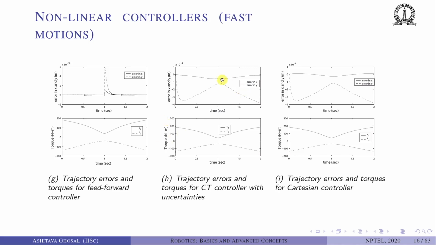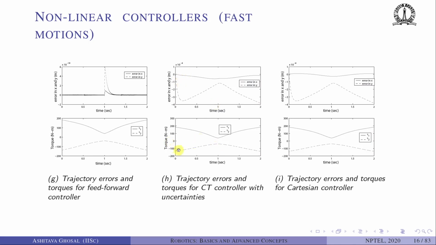Okay, when you have estimate errors of 10% and 5%, as you can see, the error is much larger than the feed forward with exact cancellation, with exact parameters. Nevertheless, it is still smaller. It is of the order of 10 minus 4 meters in X and Y. Okay, so what is 10 minus 4 meters? It is like point something millimeters.